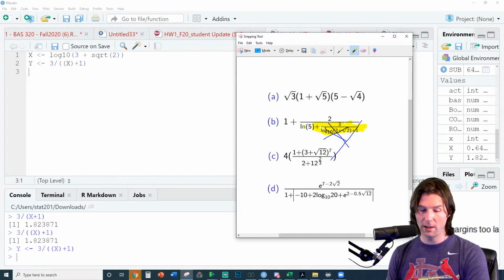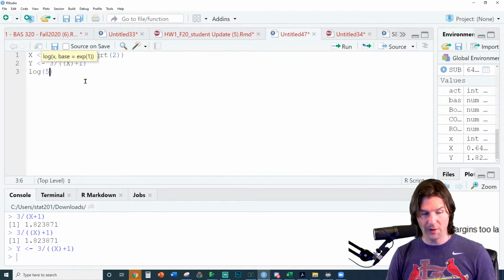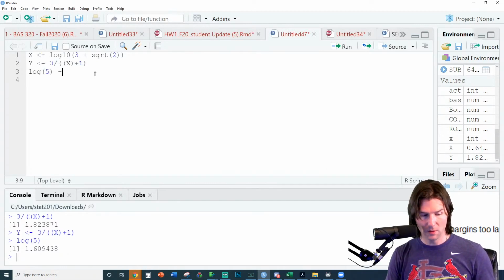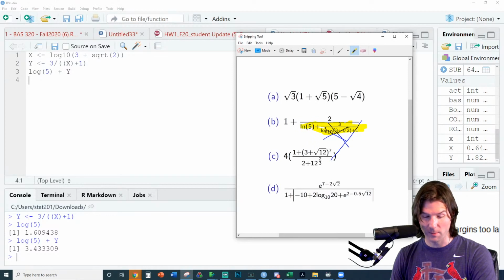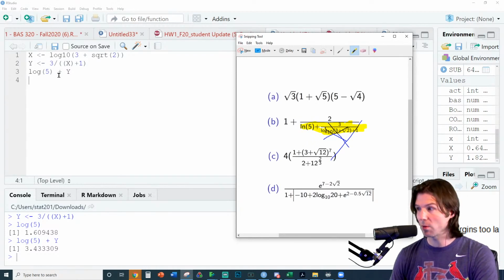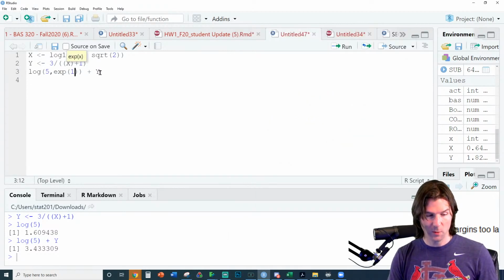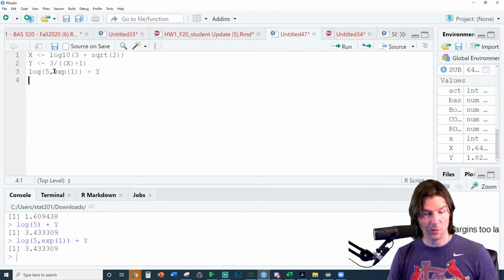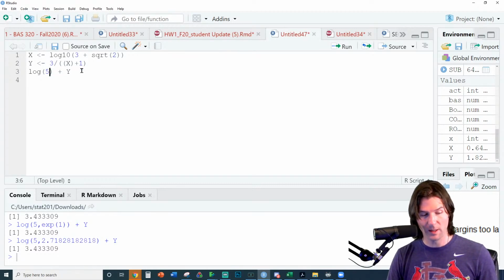But how do I do the whole ln 5? There is no ln, so I have to do log of 5, which is actually the natural log. And I think it was minus y or plus y? Let's take a look. It was plus 5. And that's got it right there. We have now done this whole part. If you don't put in a base, it does base e. Just to confirm, we could put in exp(1), which is base e, which is 2.71828. Yes, exactly. Same number, confirming that we've done it.